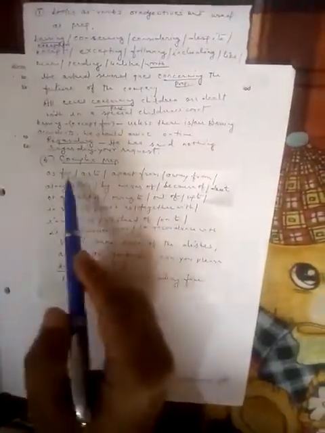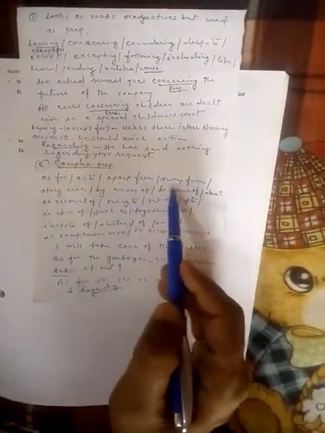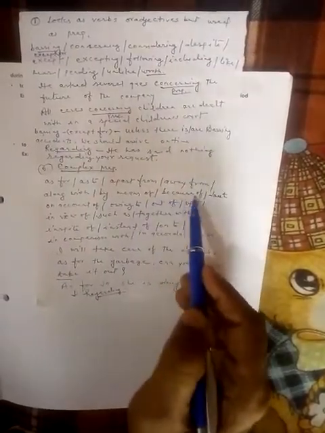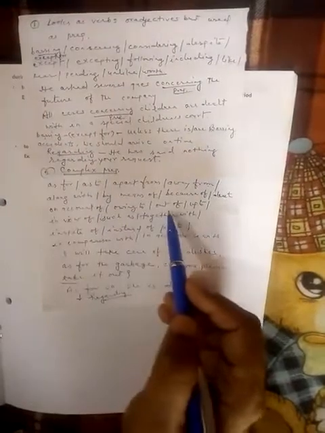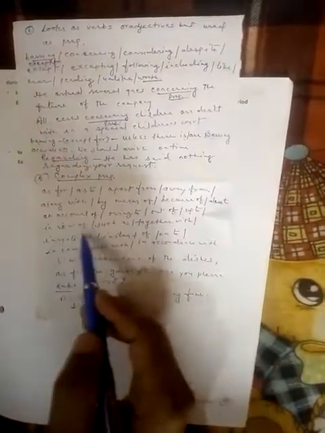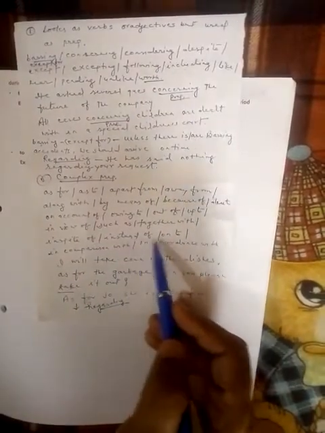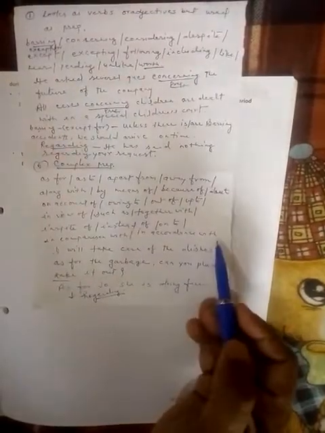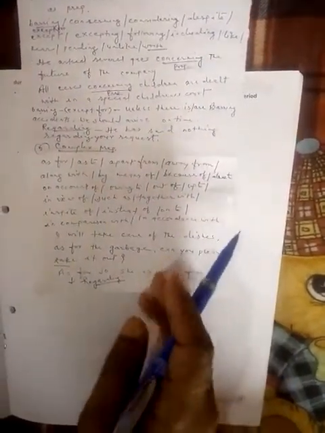And some complex prepositions. Complex prepositions, as for, as to, apart from, away from, along with, by means of, because of, due to, on account of, owing to, out of, up to, in view of, such as, together with, in spite of, instead of, on to, in comparison with, in accordance with. These are the complex prepositions.